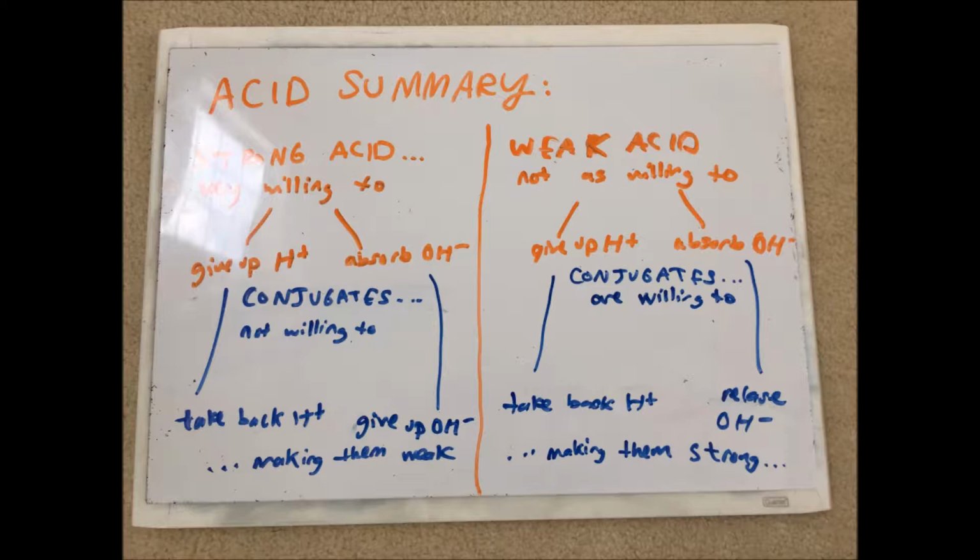Strong acids really like being acids, and they are willing to give up their hydrogen ions or take hydroxide ions. And once they form conjugates, they are less willing to take back the hydrogen ions or give up the hydroxide ions. The same logic can be applied to weak acids. Weak acids don't like being acids, so they don't like giving up hydrogen ions or absorbing hydroxide ions. So when they form conjugates, they want to take back the hydrogen ions or get rid of the hydroxide ions.